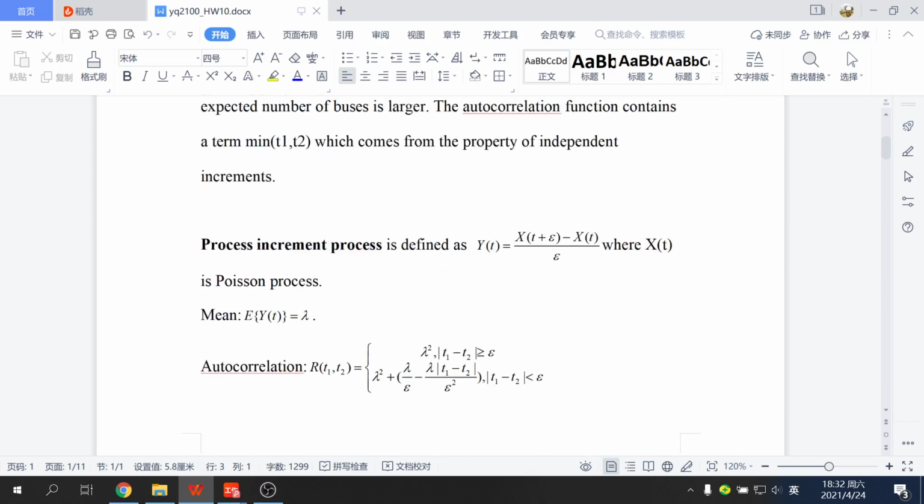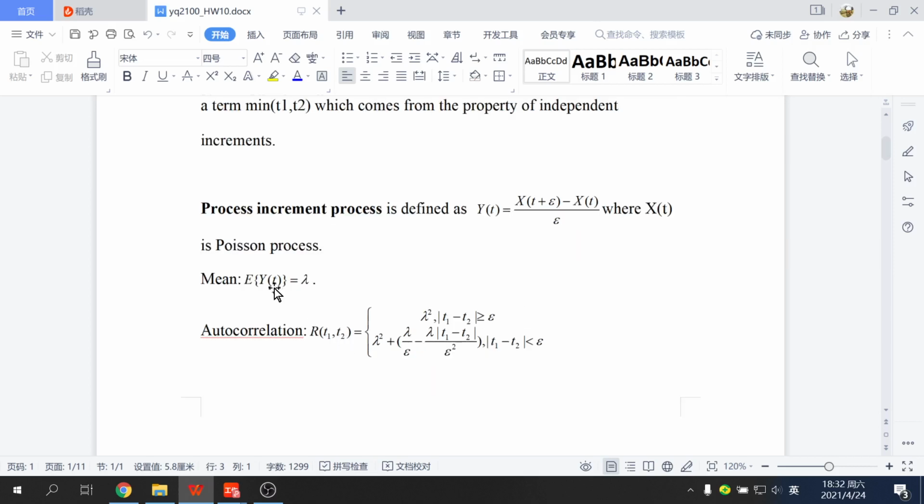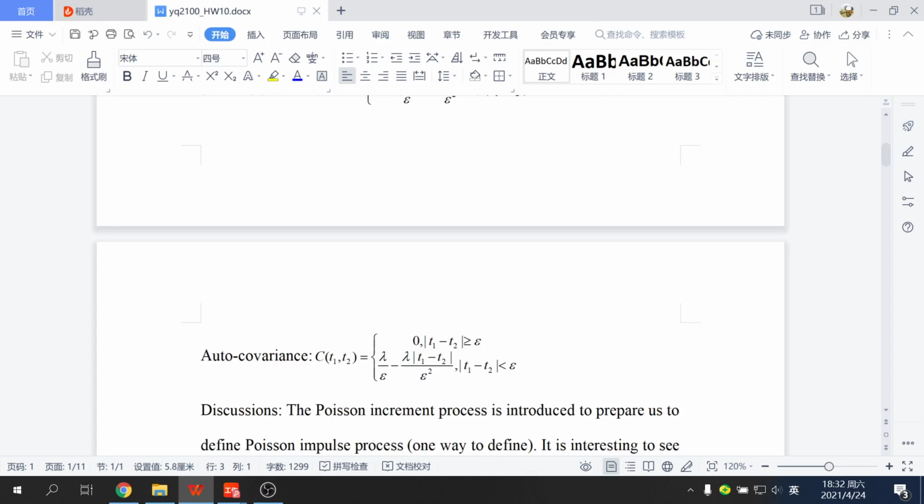The next process is the Poisson increment process. The Poisson increment process is defined like this, and X(t) is a Poisson process, which means that this is the change in this time interval. And we have the mean value, which is also lambda, autocorrelation, and autocovariance.